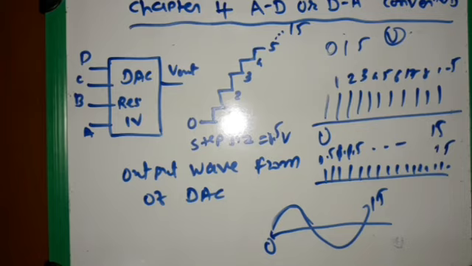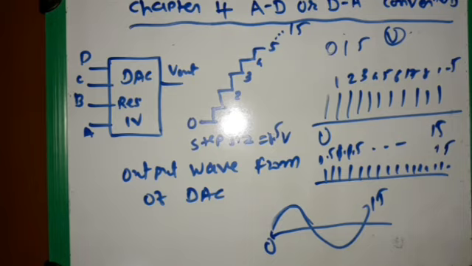Then we will study the different types of DAC, like the R-2R ladder type, which is very basic and also a very important type, then the weighted resistor type DAC and the switched current source type DAC. After digital to analog conversion, we will study analog to digital converters. So here is some introduction to analog to digital conversion.